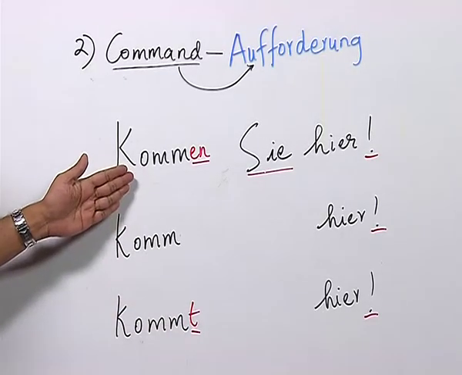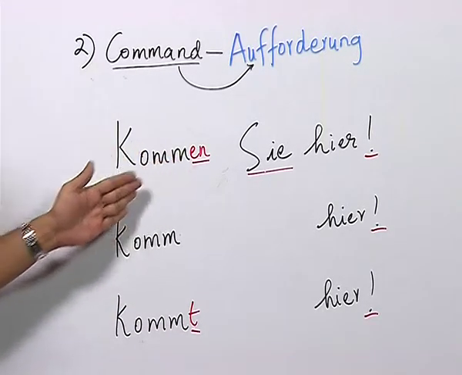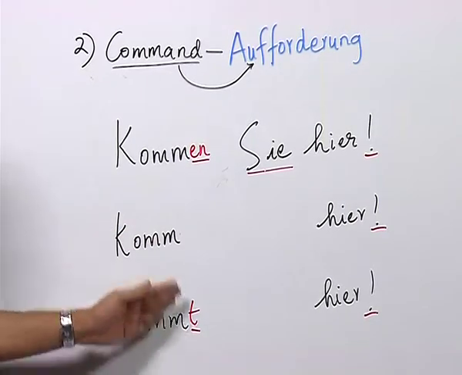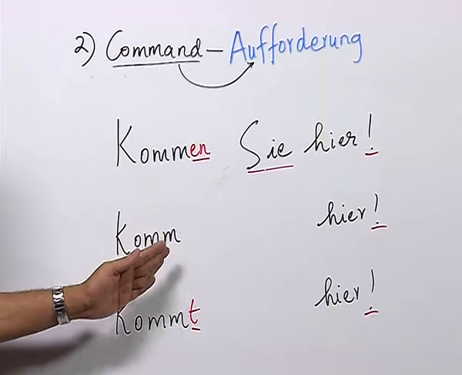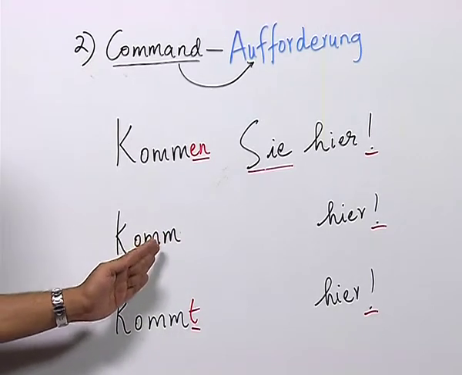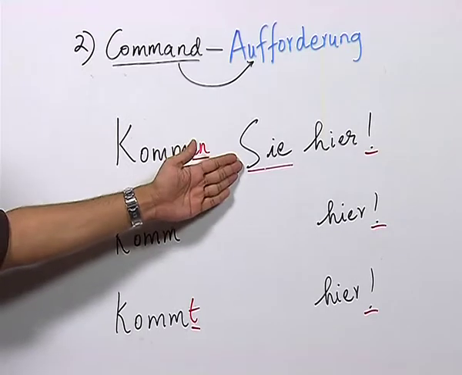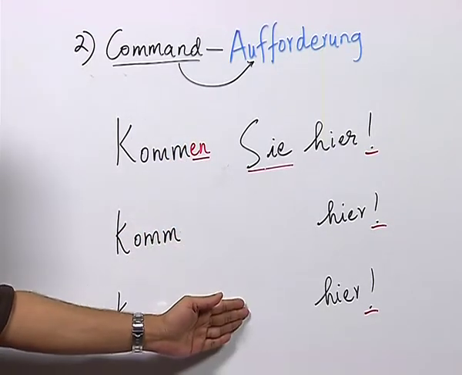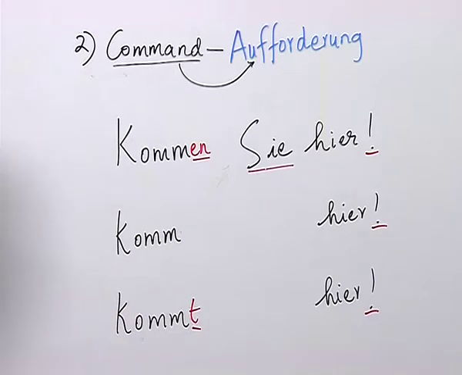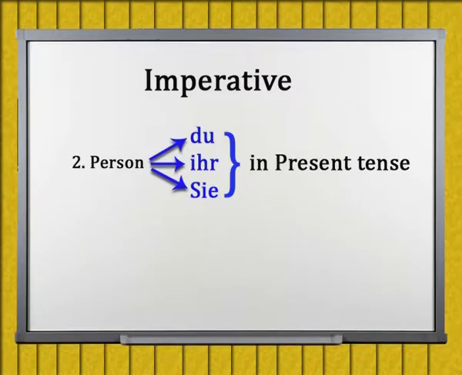So, when we look at these verbs, kommen, komm, kommt, with the ending here and with the absence of ending here, we can identify whether the sentence is for the Sie pronoun, the du pronoun or the ihr pronoun. As I told you, imperative is used either with du, Sie or ihr and always in present tense.